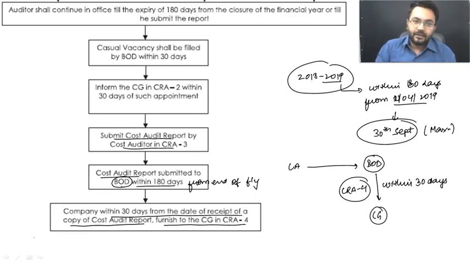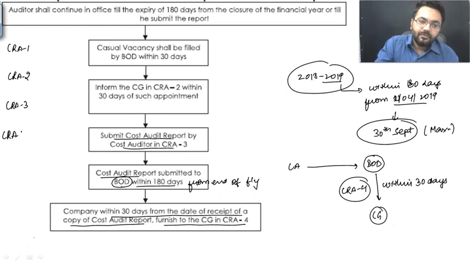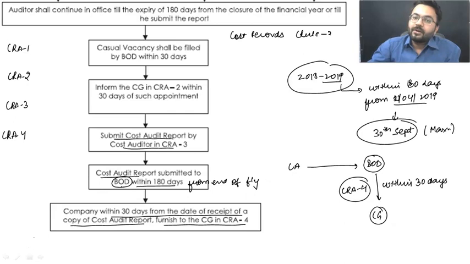So my dear students, let's quickly do one thing over here. Your form numbers: CRA1, CRA2, CRA4. See, the very first phenomenon, let me tell you how the process is going to begin. First of all, you are going to check whether cost records are applicable on my company or not. Now let us learn it over here only. Rule number 3. If they are applicable, I am going to maintain them in CRA1. That means this is going to be the cost records format.